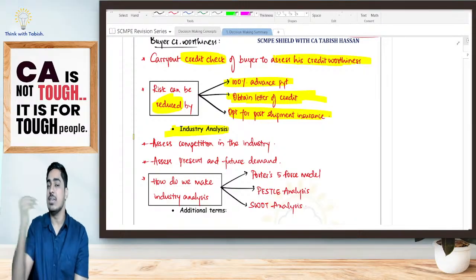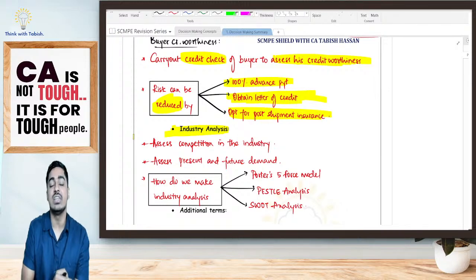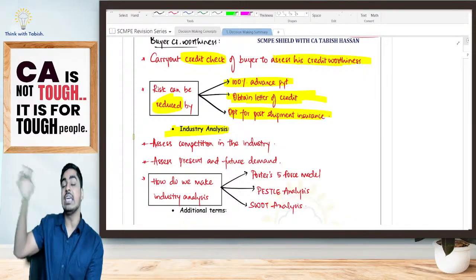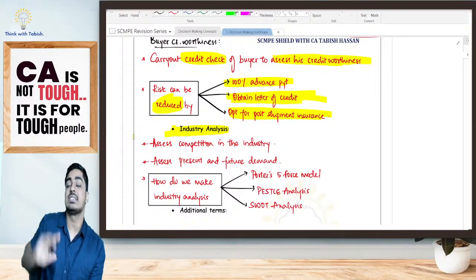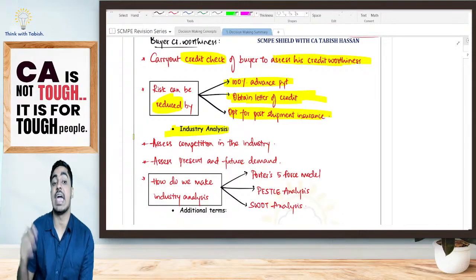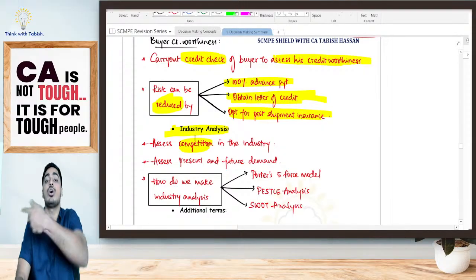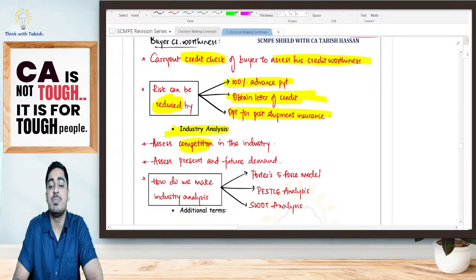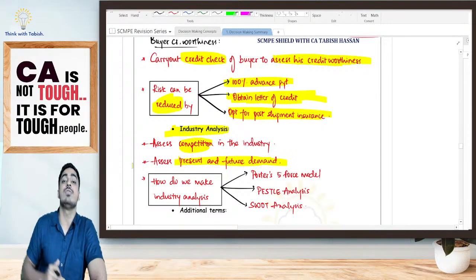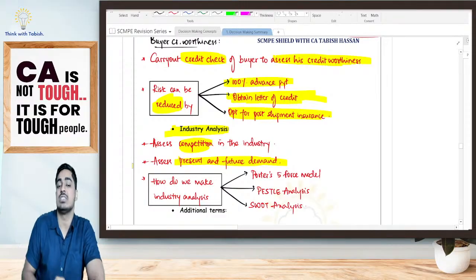Yes or no? Even if he tries giving a low price initially, no one will be attracted because competition is huge here. Big competitors are there. So before I give a special price, before I try to enter another market, I should carry out an industry analysis. Assess the competition, and assess the present and future demand, how the demand of the goods is going to be in the present as well as in the future.